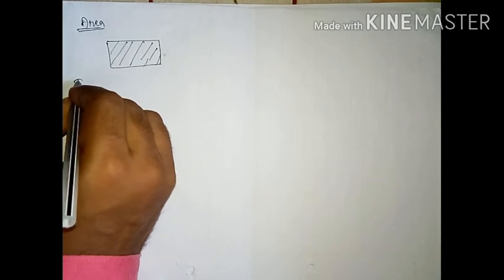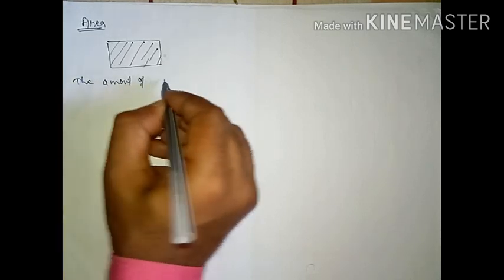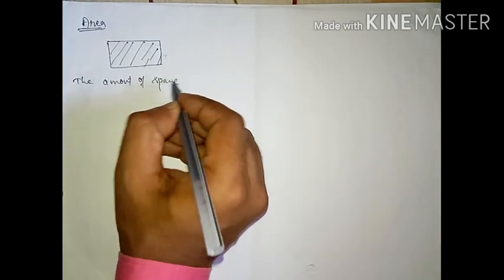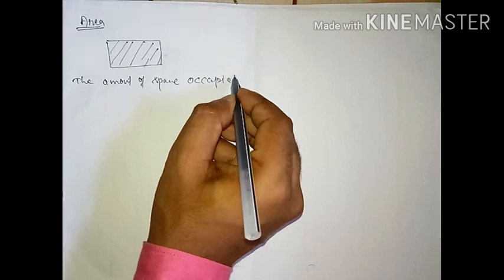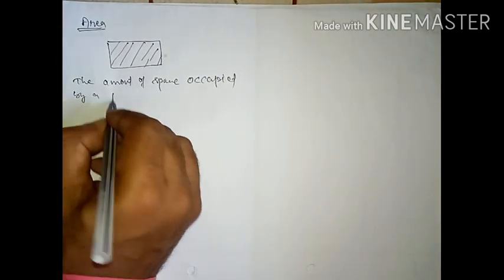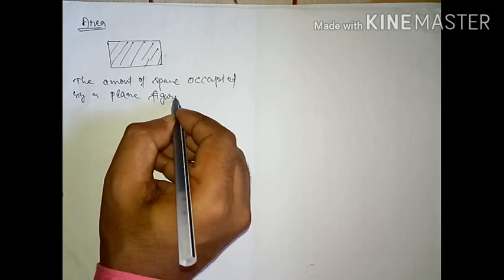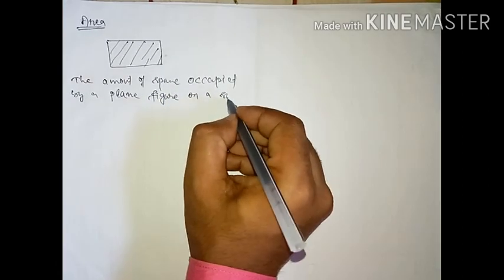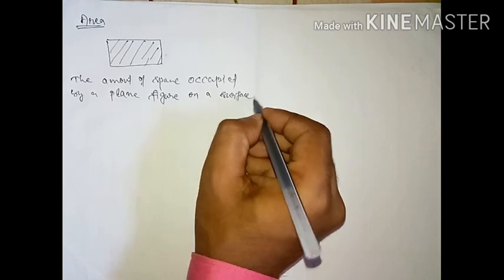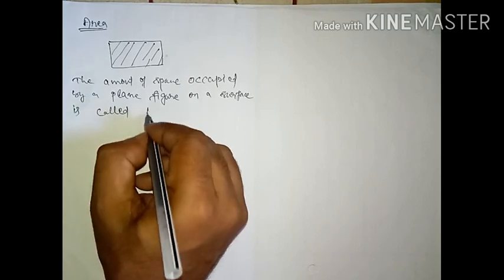Understood now? The amount of space occupied by a plane figure on a surface is called area.